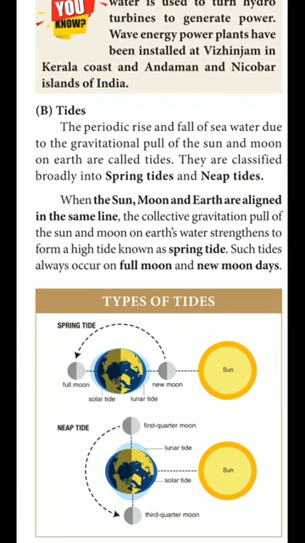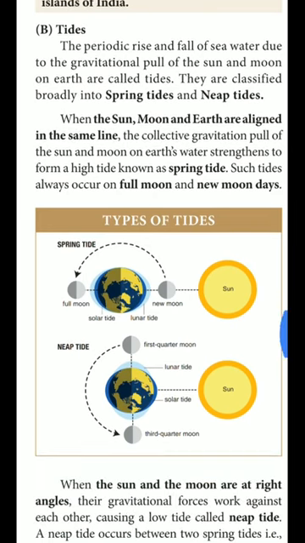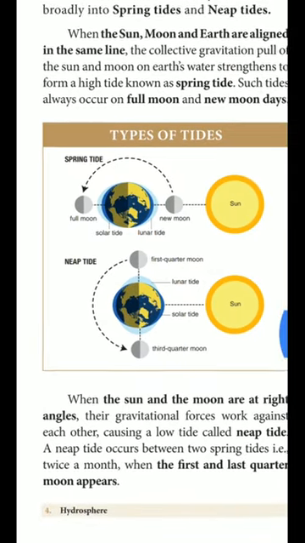What are the two types of tides? Spring tide and neap tide. Okay. So when this spring tide will occur? During full moon or new moon. When this neap tide will occur? The first quarter of the moon or third quarter of the moon only this neap tide will occur.